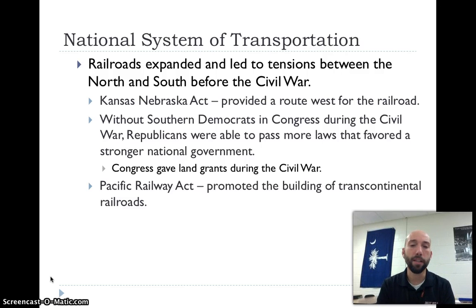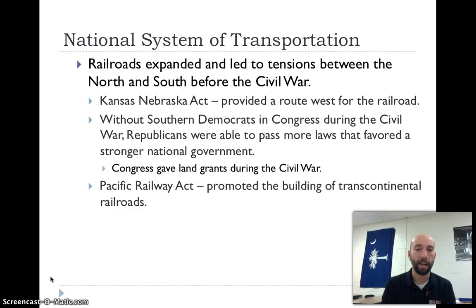Railroads had expanded before the Civil War, and that led to tensions between the North and the South over where that transcontinental railroad was going to go. Remember, transcontinental railroad is where it goes across the continent of the United States, all the way across from the east to the west.